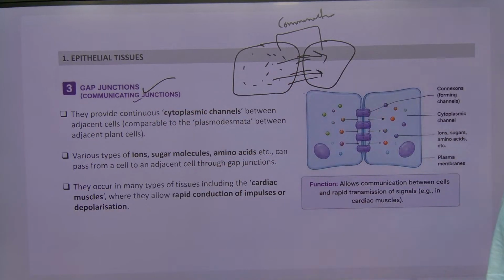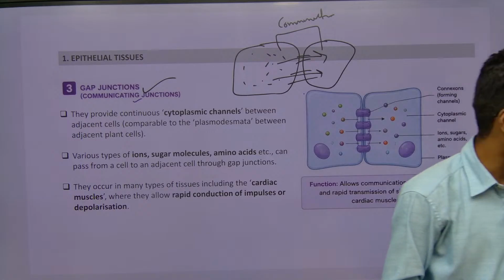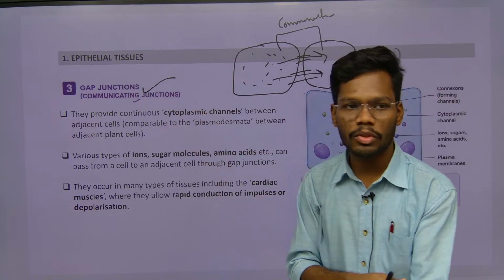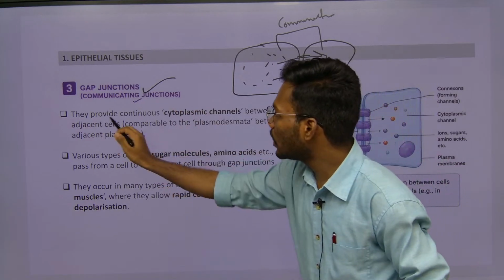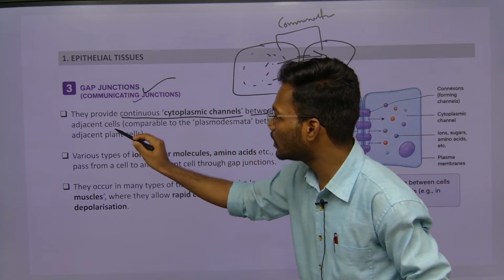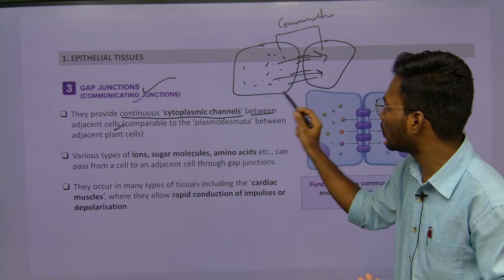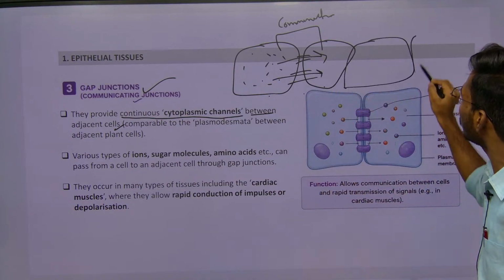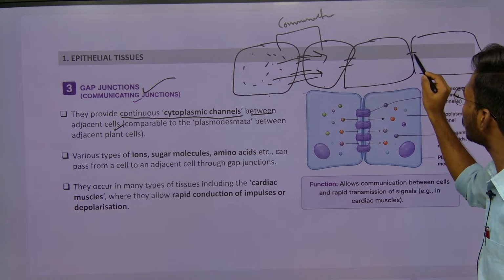Gap junctions. They provide continuous cytoplasmic channels between the adjacent cells. Adjacent cells are these two cells. So for communication, these junctions are present.